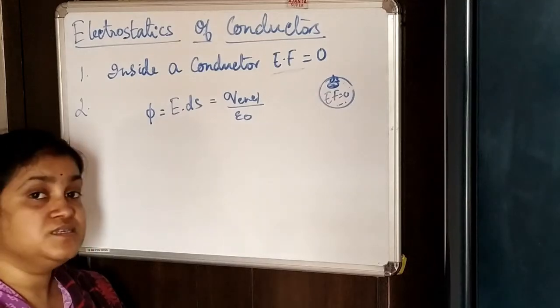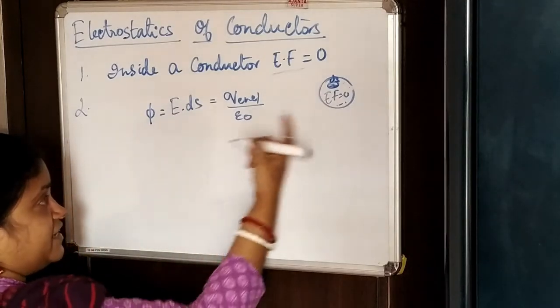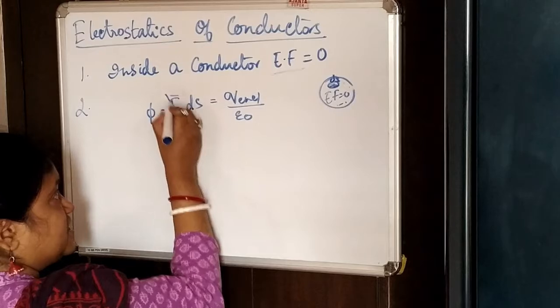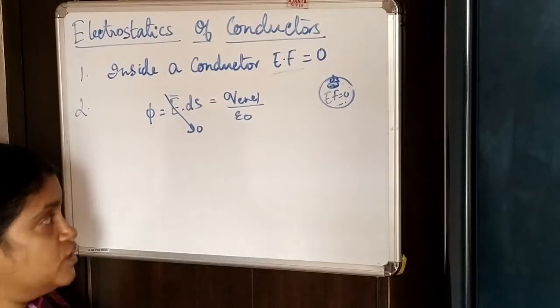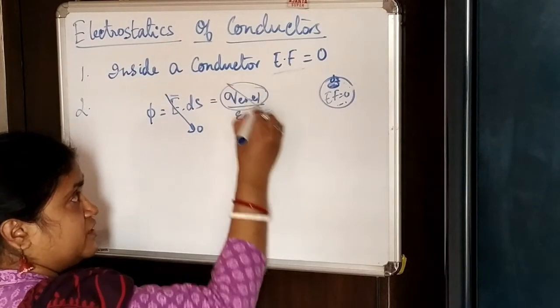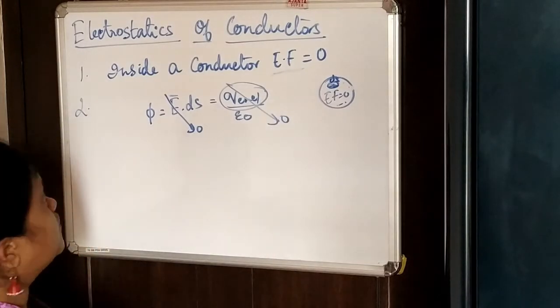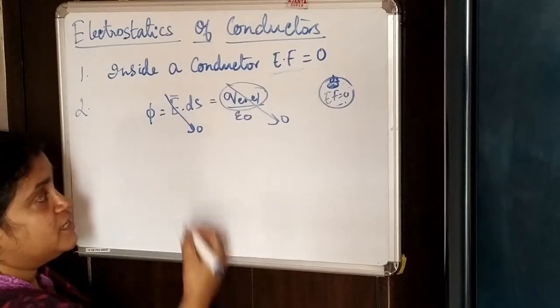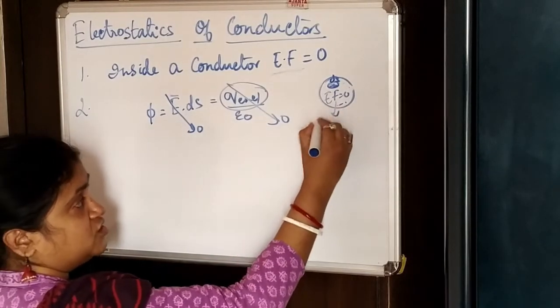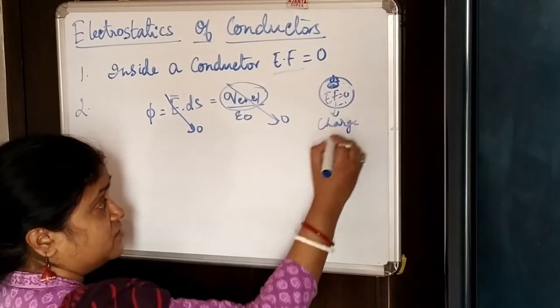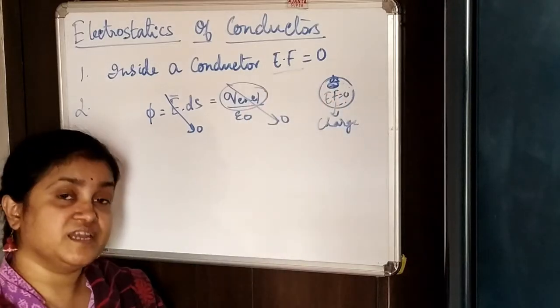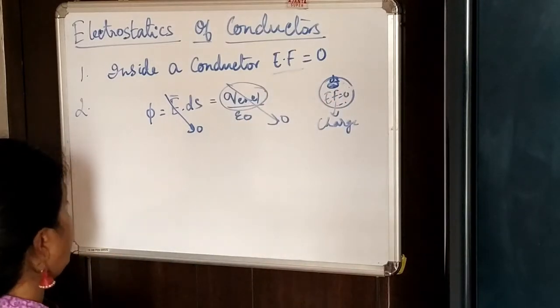This is the Gauss theorem. And here, since the electric field itself is 0, we can conclude that the charge enclosed will also be 0. So we come to the conclusion that there is no charge residing inside an electric conductor, right?